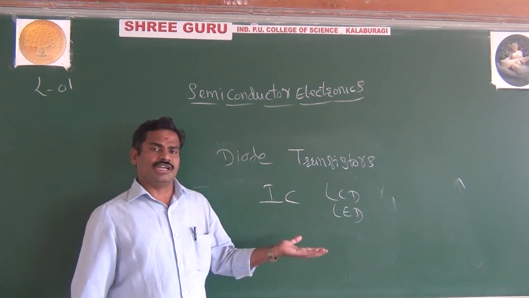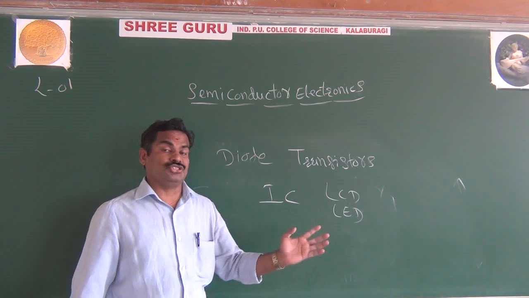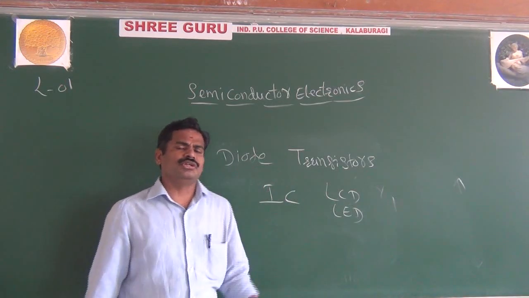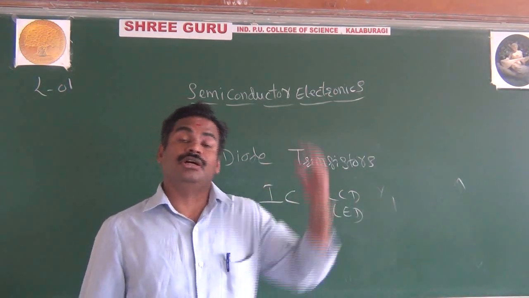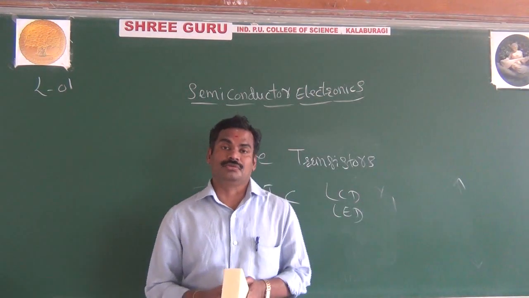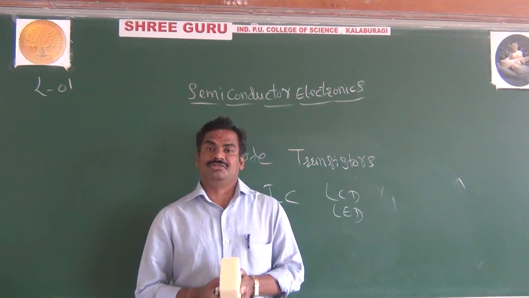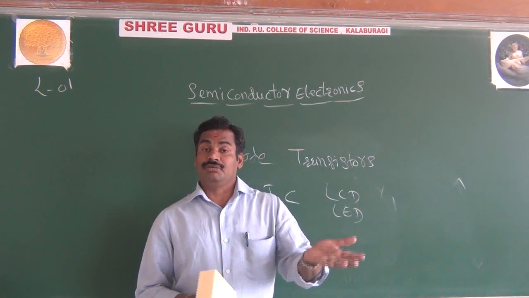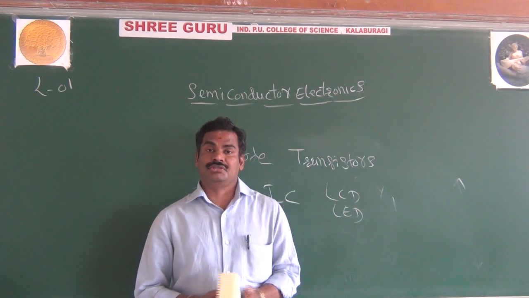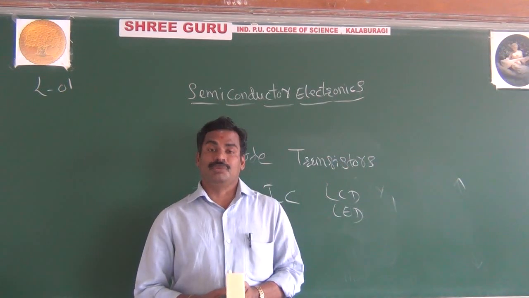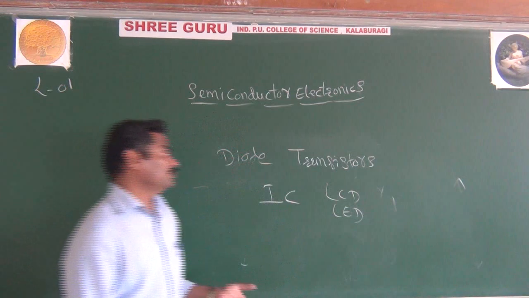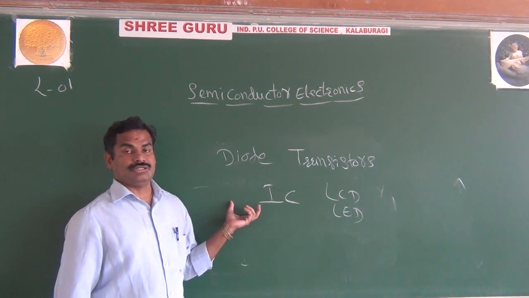Maybe your rectifier, your amplifier, in all cases they are using semiconductors. What are the advantages of semiconductors and what are the drawbacks of the vacuum tube? Look here, a vacuum tube is very bulky, big in size, requires very high voltages, and also requires much more power. That's why we are not preferring vacuum tubes. We will prefer semiconductors.